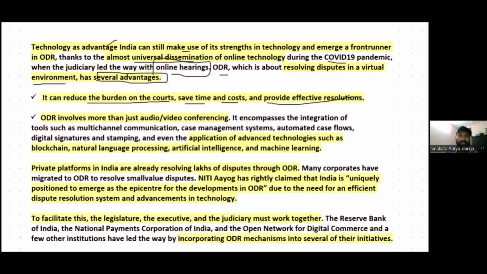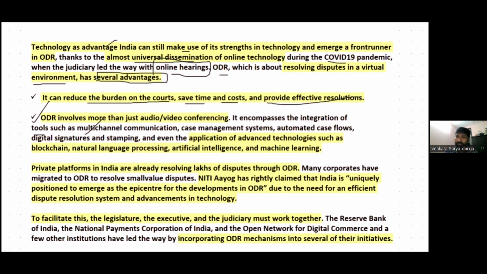And the second advantage is that online dispute resolution involves more than just audio video conferencing. Rather, it encompasses the integration of several tools. The tools include multi-channel communication, case management systems, automated case flows, digital signature, and stamping.